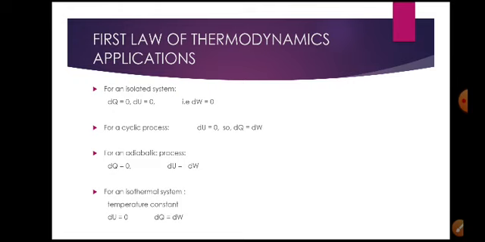For the isolated system there is no heat exchange and no change in internal energy, so dW becomes 0. For a cyclic process, dU equals 0, so dW equals dQ. Whatever heat energy is given to the system is totally utilized to do work, and there is no change in the internal energy of the system.